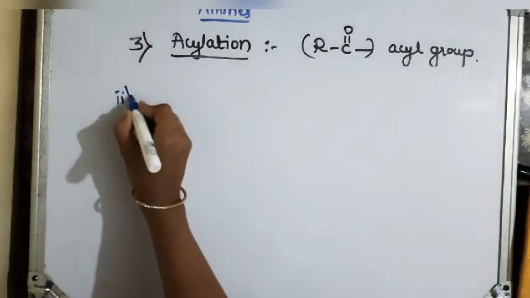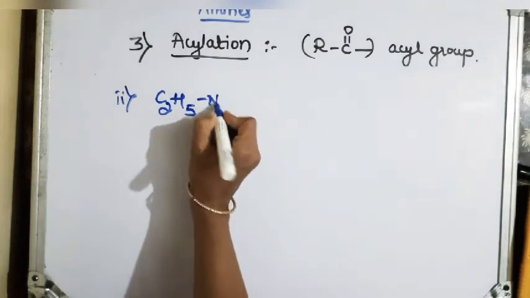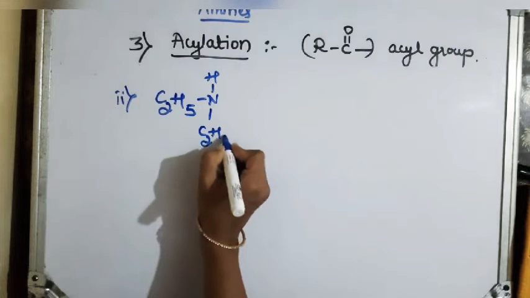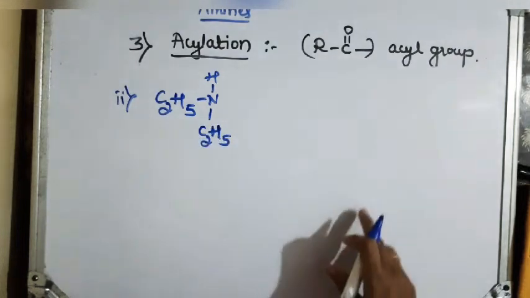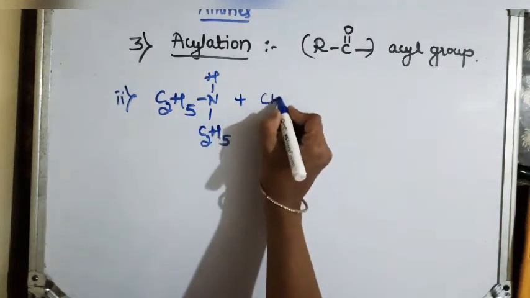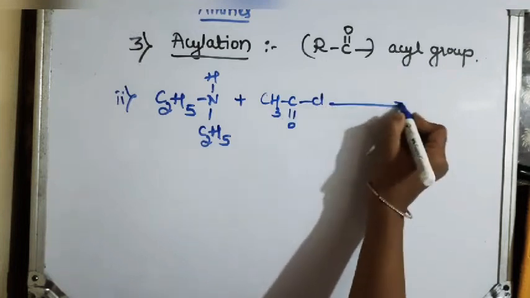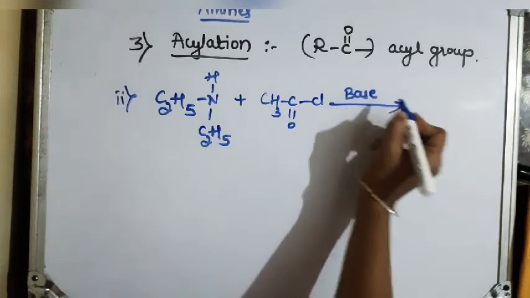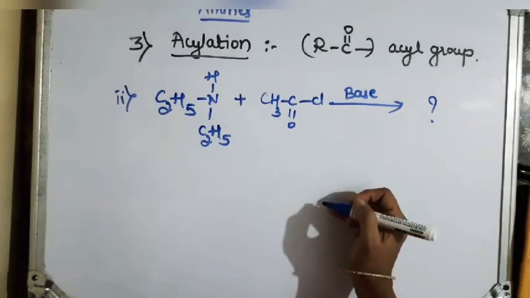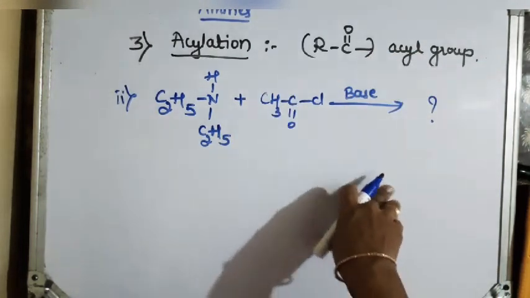The second example is C2H5 NH C2H5, or N-ethyl ethanamine. When it is reacted with CH3COCl, what happens in the presence of a base? What is the product formed in this particular reaction? You should remember how the reaction takes place that I showed in the first example.